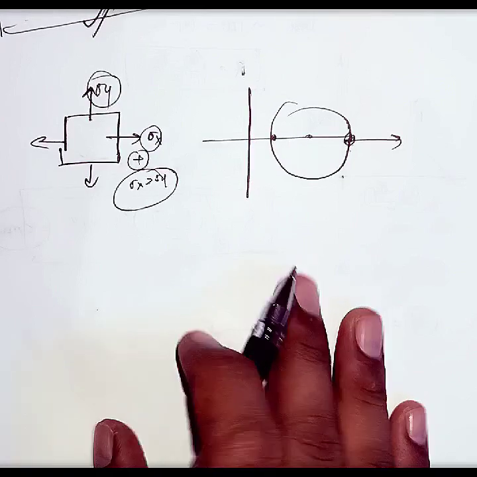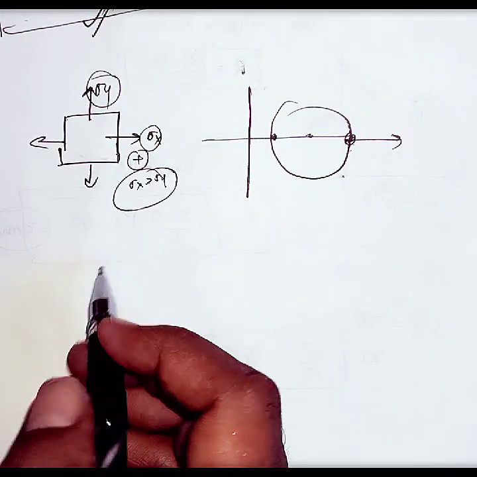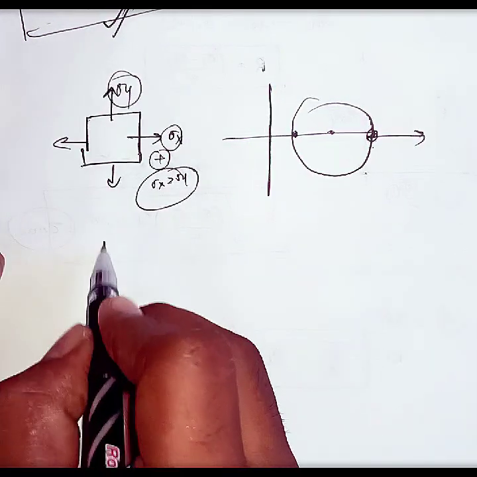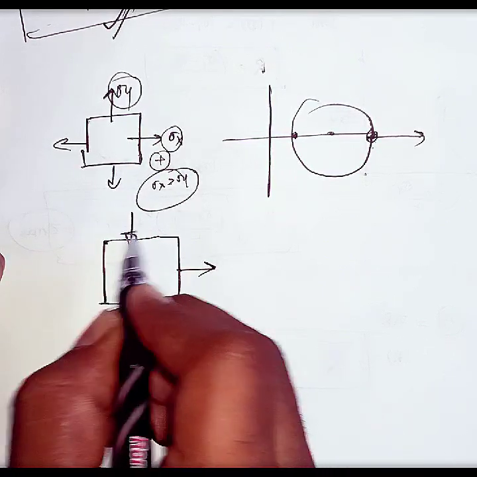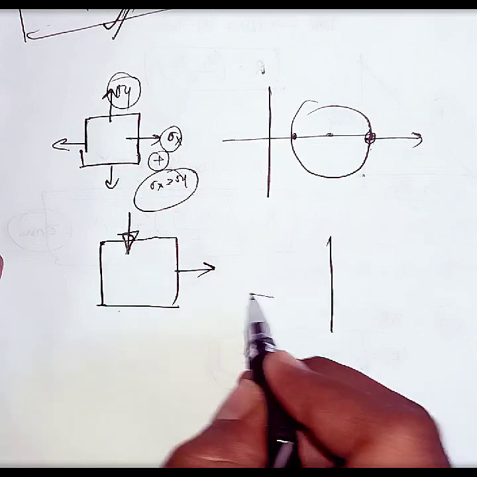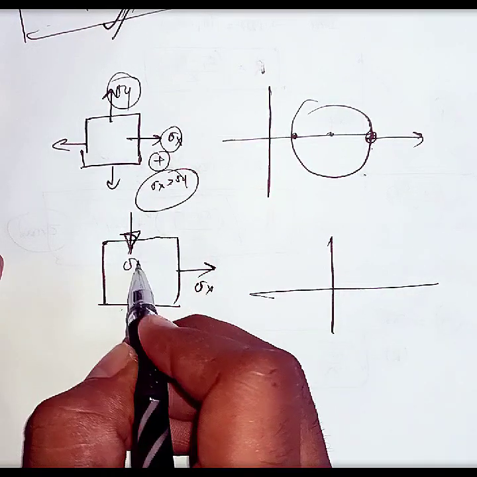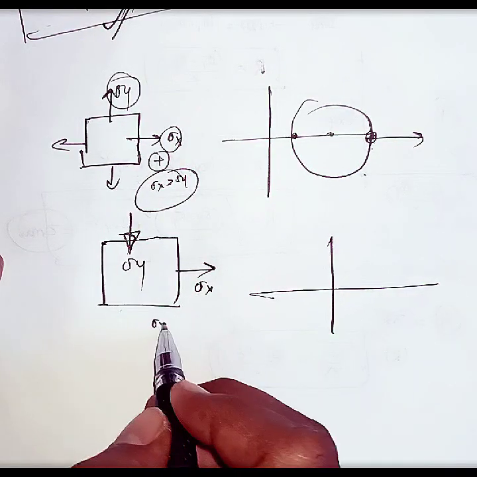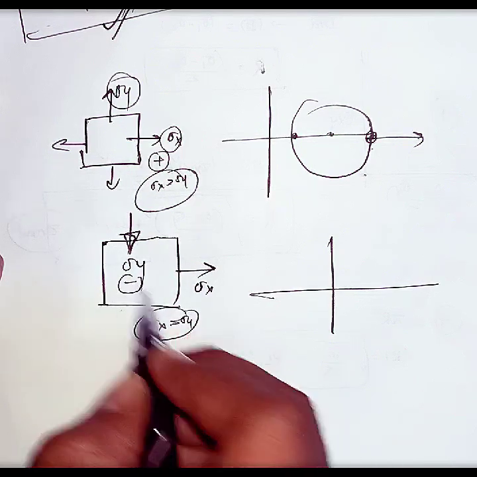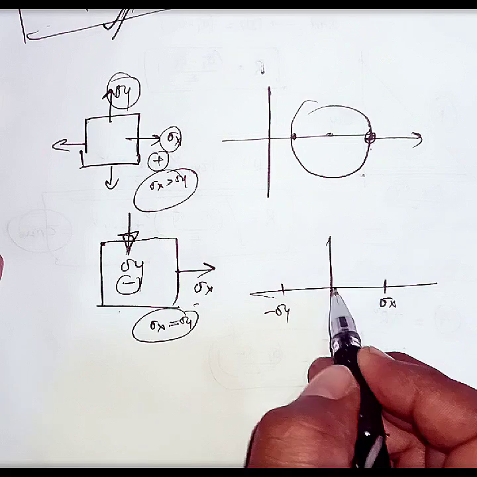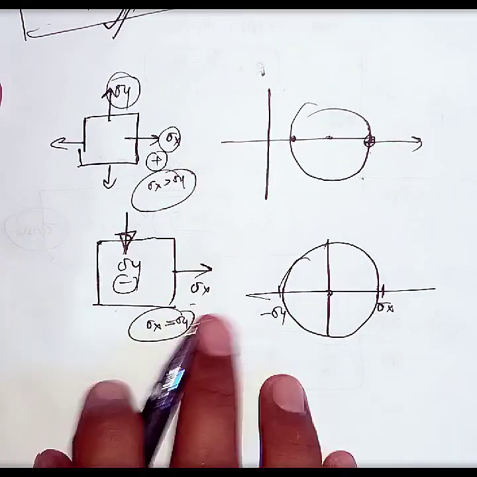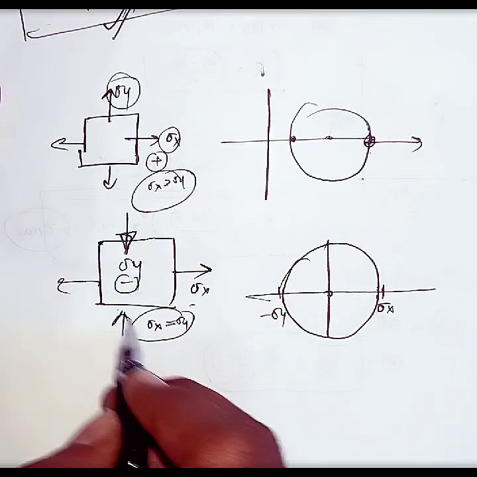If the loading diagram is like this, let us consider this is tensile and this is compressive. If we take the Mohr circle, this is sigma x and this is sigma y. Sigma x is positive, and sigma y is negative. From this center we draw one more circle. This is the Mohr circle for this loading diagram, where this is tensile and this is compressive.